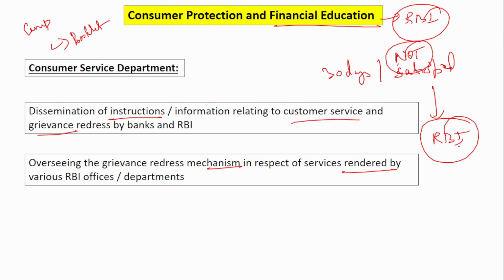The Reserve Bank of India will then look for the solution and provide it to the customer. So when the grievances are not satisfactorily handled by the bank and are passed on to the Reserve Bank of India, the Reserve Bank of India handles those grievances also.